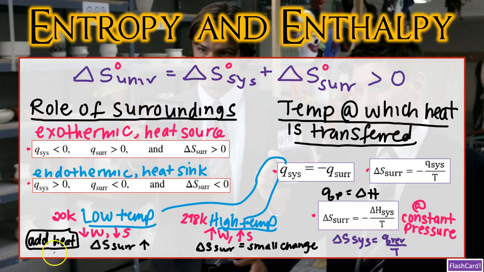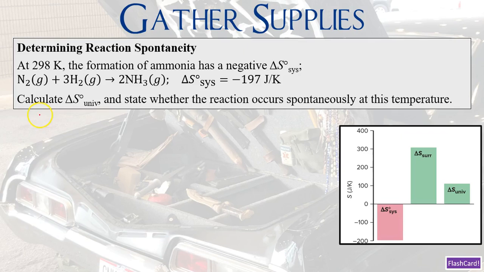So let's take what we know, start layering information, and use these new weapons at Dad's car. So we are back at Dad's car to gather weapons and use them for examples. Now that we have our understanding of delta S of the universe, we can predict whether a reaction occurs spontaneously in the direction of the product. So this tells us to determine the reaction spontaneity.